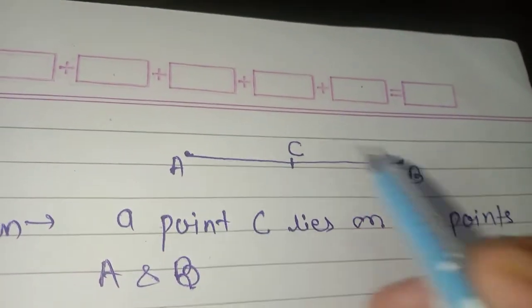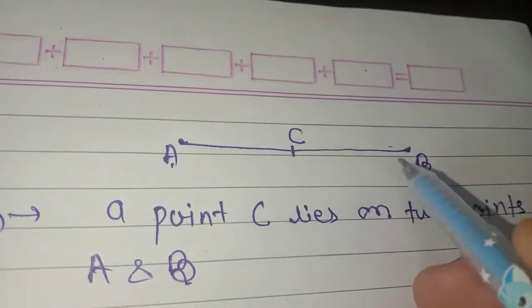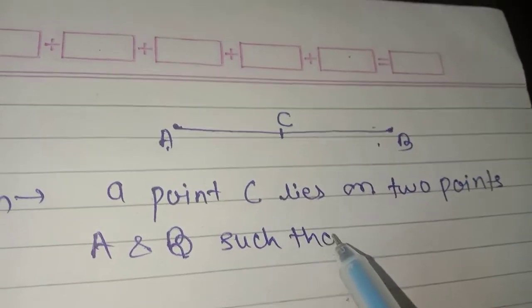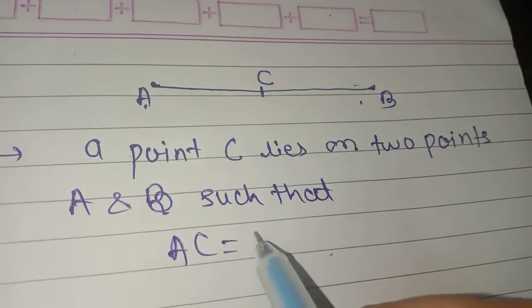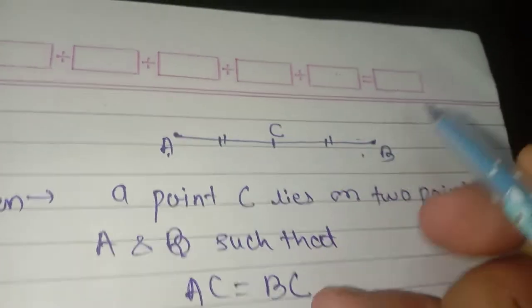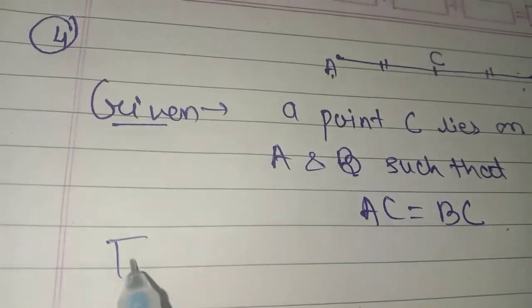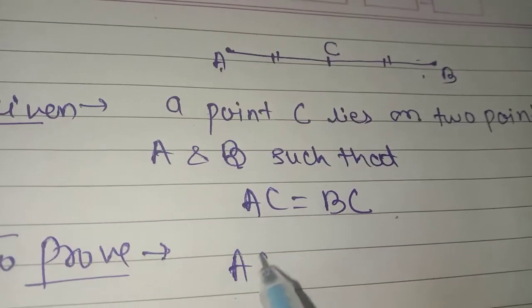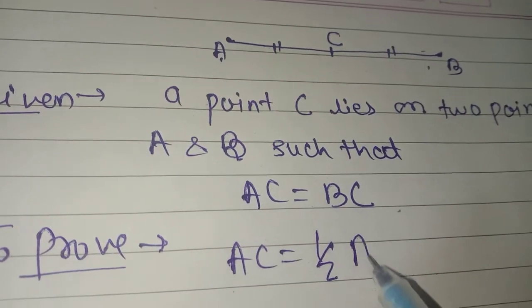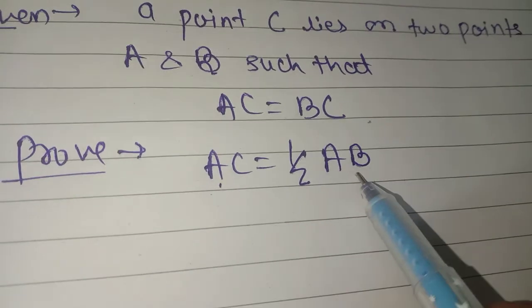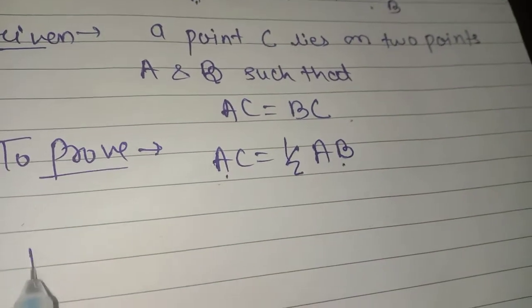I am not determining a line, but they are part of a line, so they are a line segment, such that AC is equal to BC. That is, the length of AC is equal to the length of BC. So what you have to prove? We have to prove that AC is 1 by 2 AB.